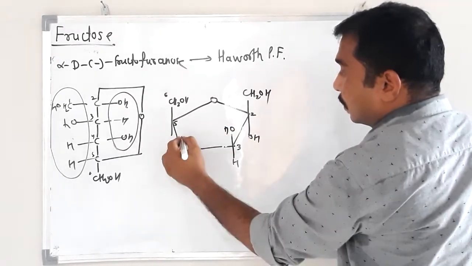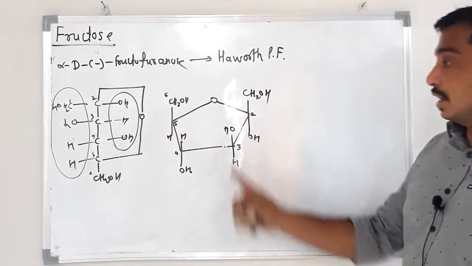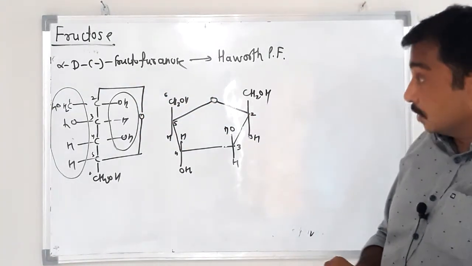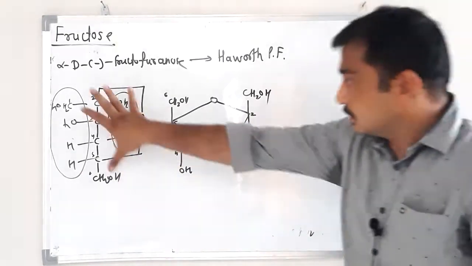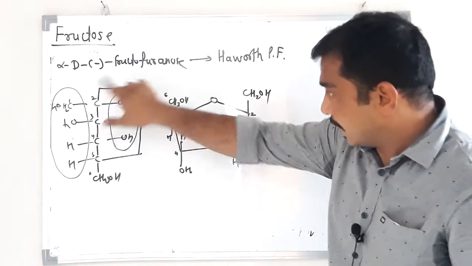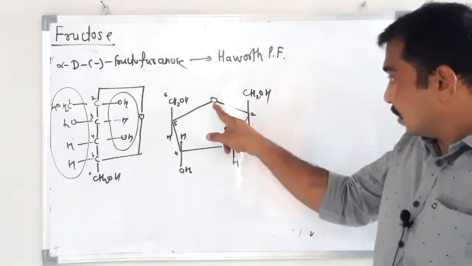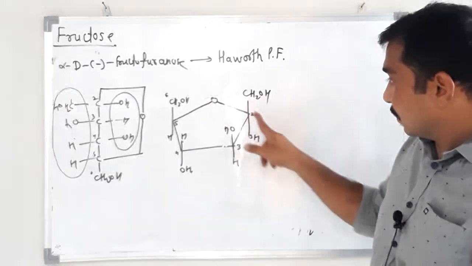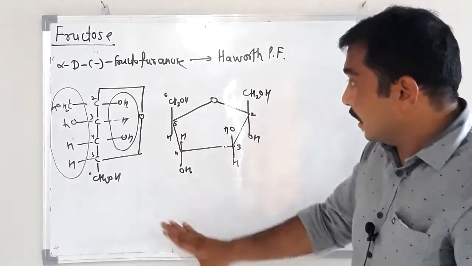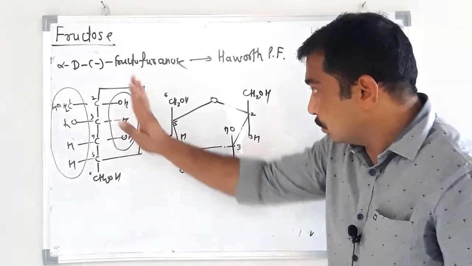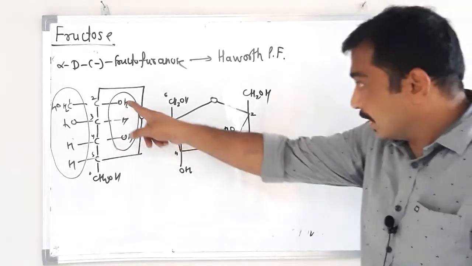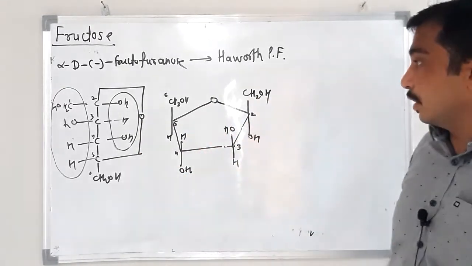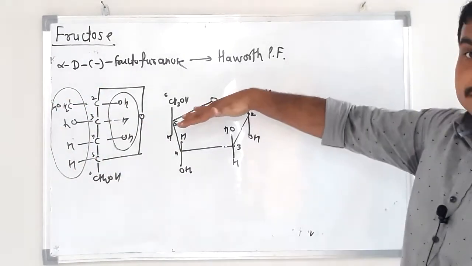OH, H, H. So this is the Haworth projection formula for this. Okay, getting how I have drawn this cyclic structure? I have converted this cyclic structure into a planar cyclic one: oxygen, carbon number 2, 3, 4, 5. The substituents on the right side we have to attach from the downside. This is downside, upside, downside, upside. And left-side substituents we have to put from the top side.